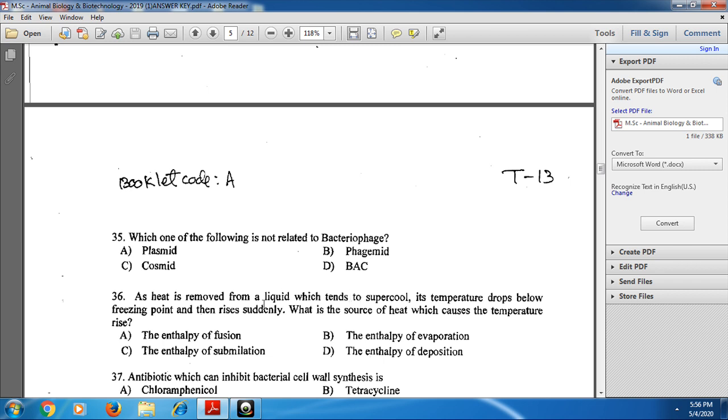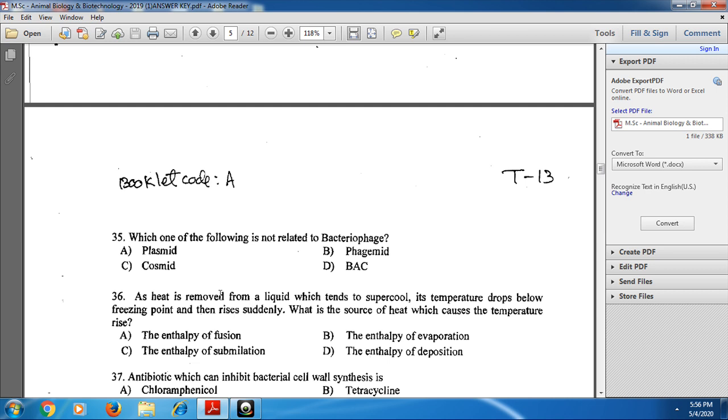And next for the 36th one. As heat is removed from a liquid which tends to supercool, its temperature drops below freezing point and then rises suddenly. What is the source of heat which causes a temperature rise? Enthalpy means change in the heat content.